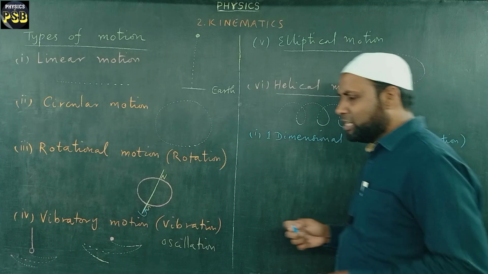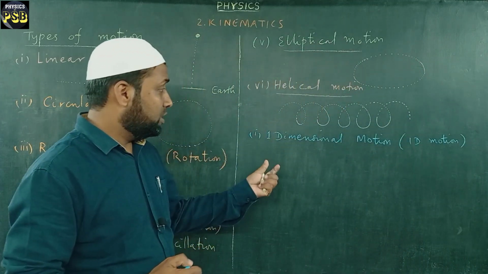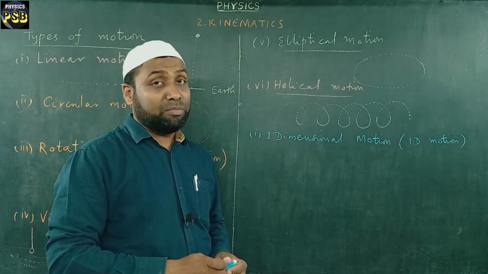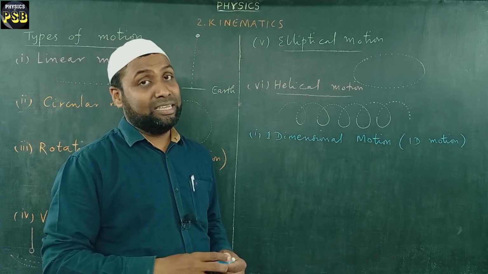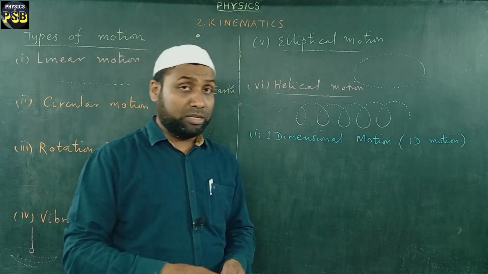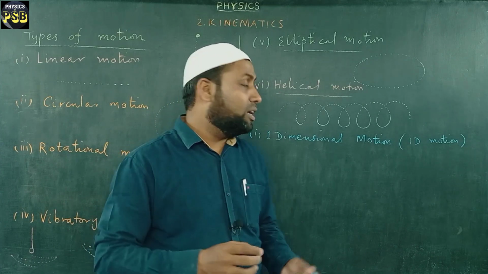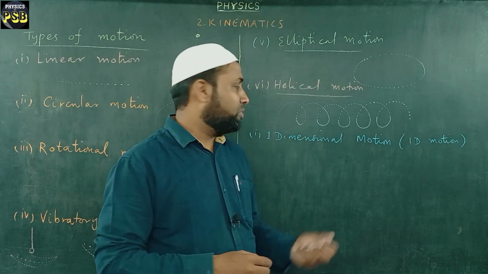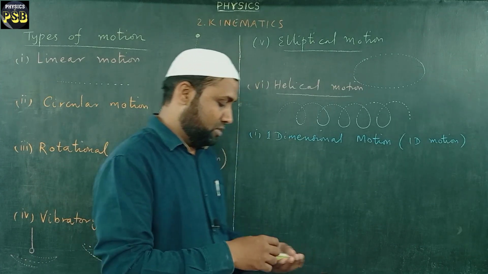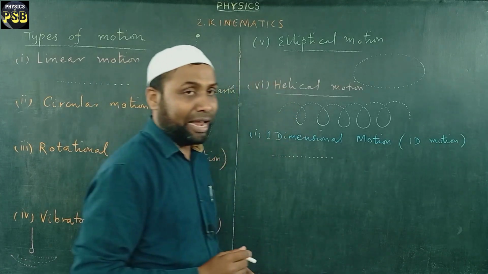What is this? Suppose there is an object under motion and it is represented by a single axis. I repeat, when the motion of an object is represented by a single coordinate, then we call such a motion one-dimensional motion.